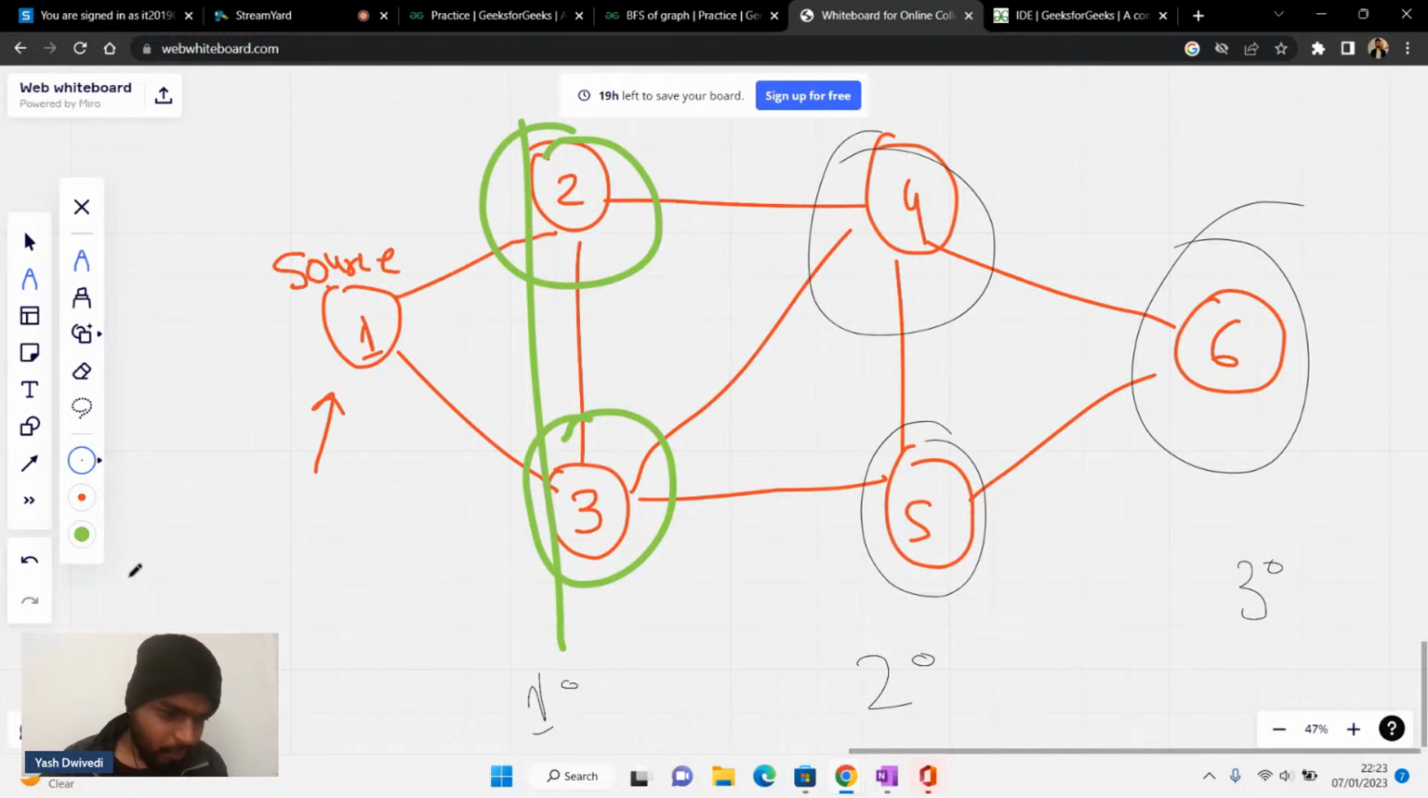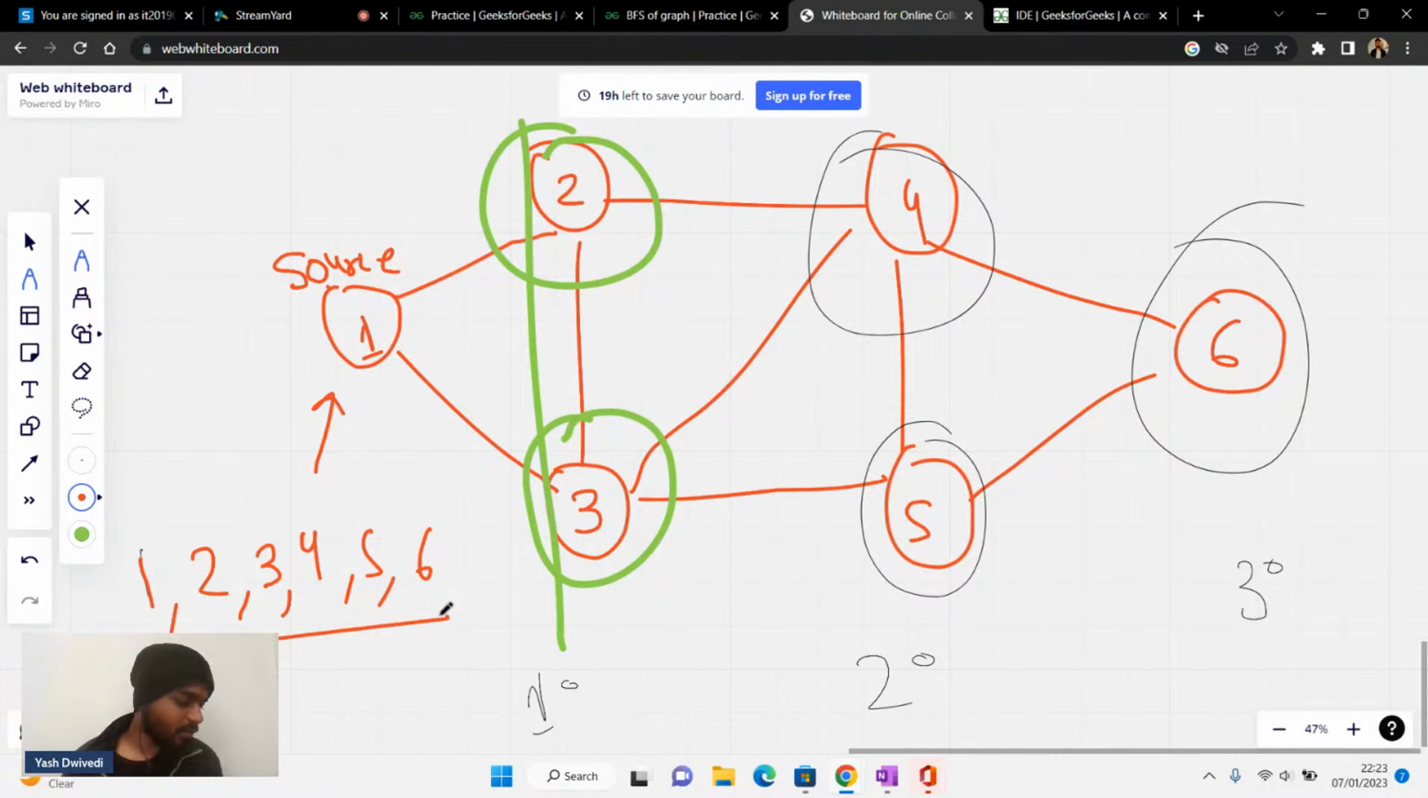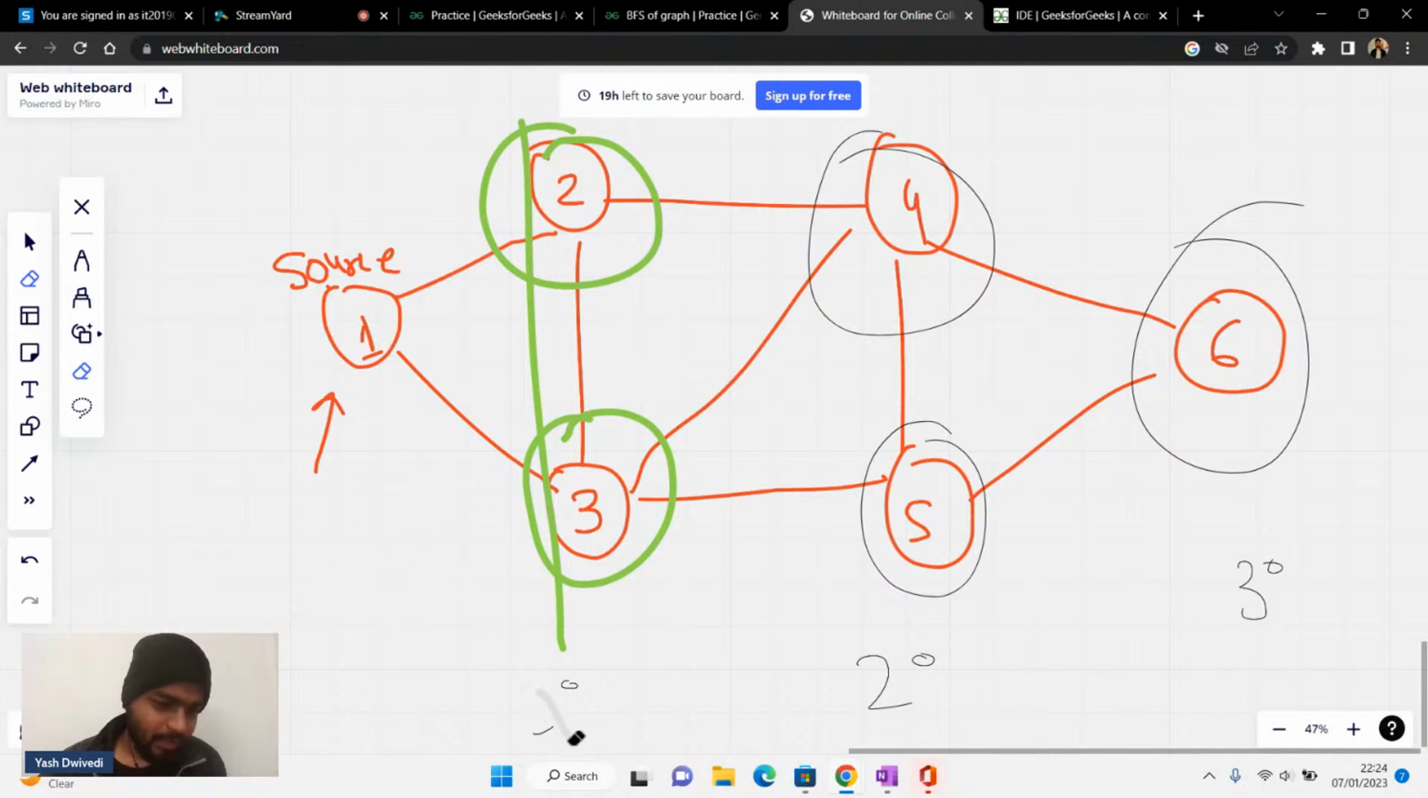Basically, if you want to do the BFS traversal, first of all you will have 1, then you'll have 2, then you'll have 3, then you'll have 4, then you'll have 5, then you'll have 6. This is how the flow is going to be. Now, how can we achieve this particular thing? That is another scenario.